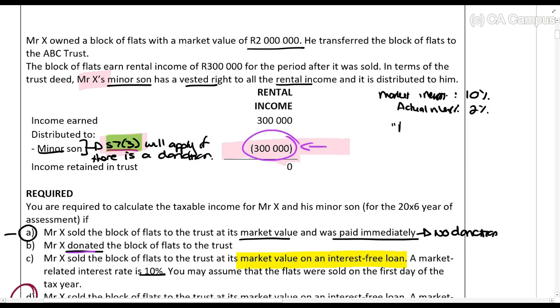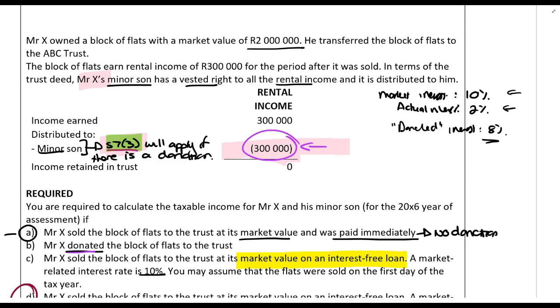So that means the donated interest is the difference, the 8%. So if the market interest is 10%, we actually did charge 2%. So 2 out of the 10 is not a donation, but 8 out of the 10 is a donation.